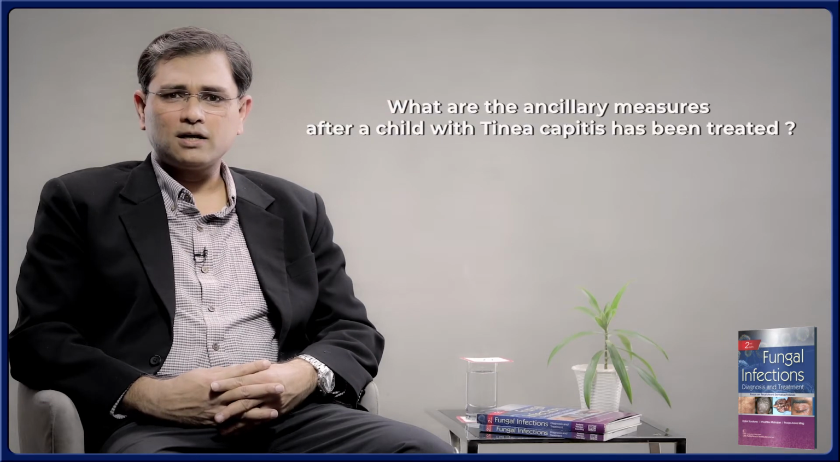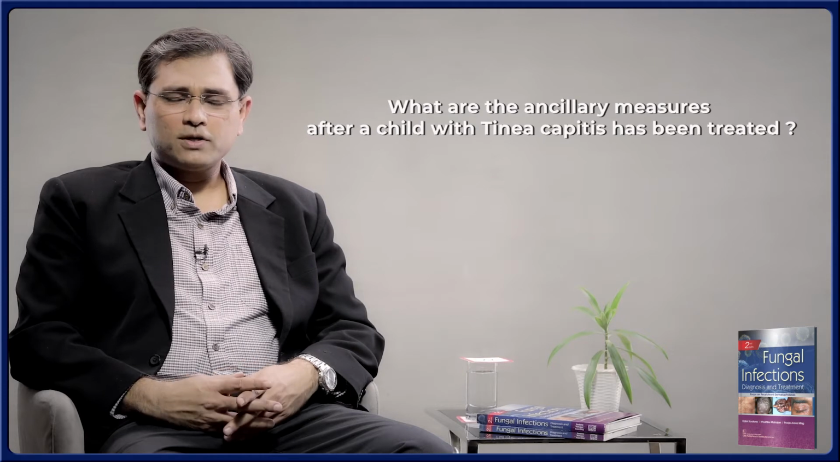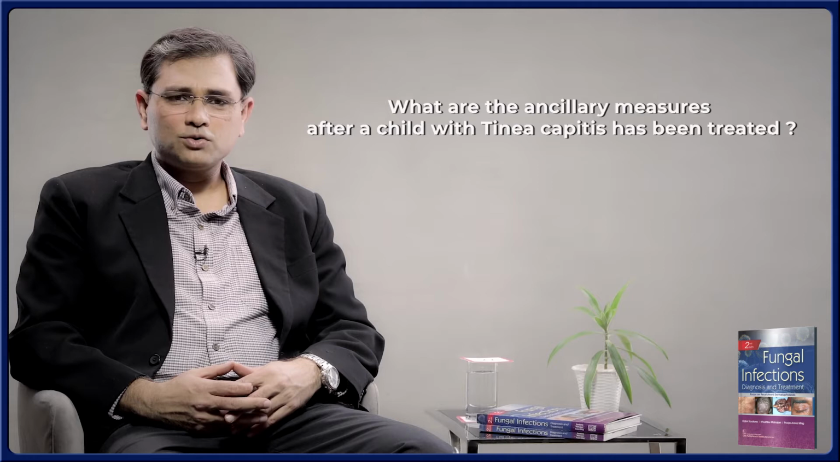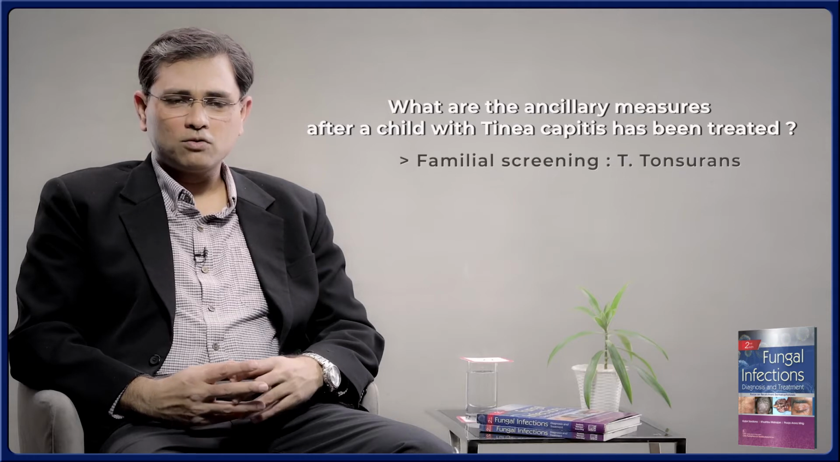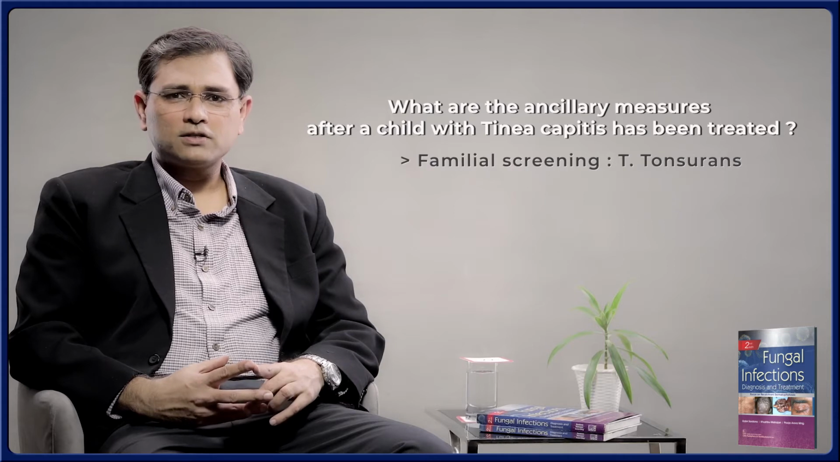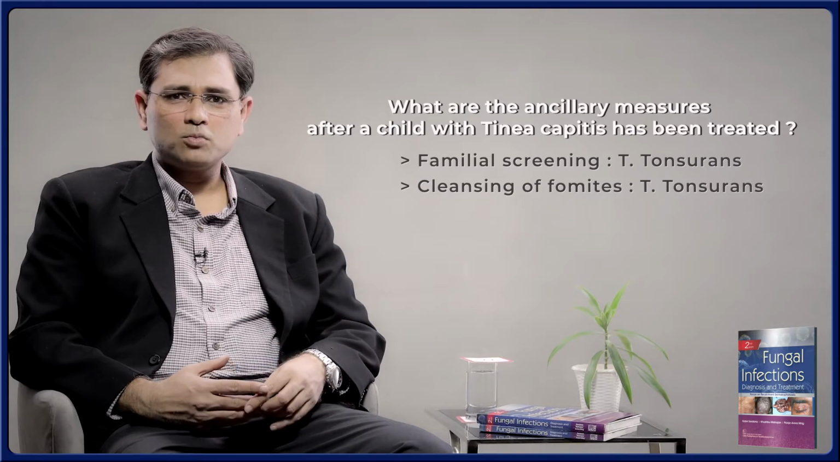First question, of course, is what are the ancillary measures after a child has been given treatment for tinea capitis? Now, after you give therapy to a patient of tinea capitis, what's important is to prevent recurrences. So the first thing you should do is look at familial screening, that is, look for the infection in the family, and the tonsurans infection usually has that problem. Number 2, clean all the fomites, that is the objects that the patient uses, especially combs.